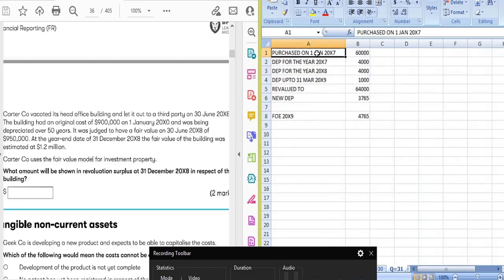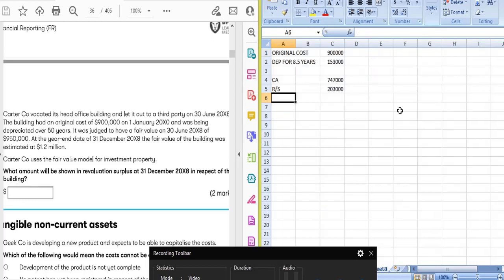Okay, so we purchased the building on 1st January 20X0.